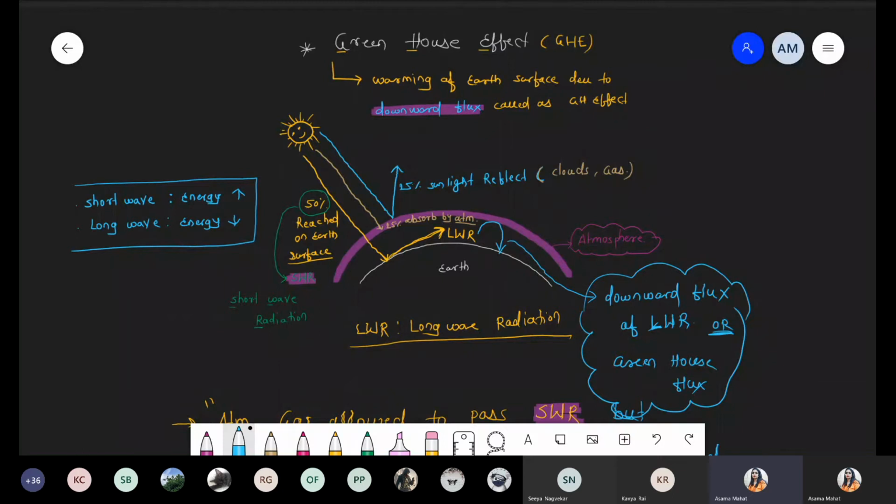It maintains the annual mean temperature, because we know that extremely hot conditions are not favorable for living organisms, and extremely cold conditions are again not favorable for living organisms. So the temperature should be optimum. And who maintains this optimum temperature? That maintenance is done by the downward flux. Do you understand the meaning of this downward flux and what its effect is? Got this, everyone? Is this point clear? Yes or no? Okay. So this is the information about the downward flux.